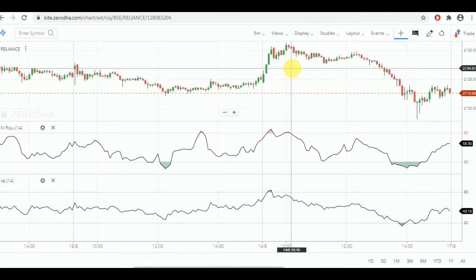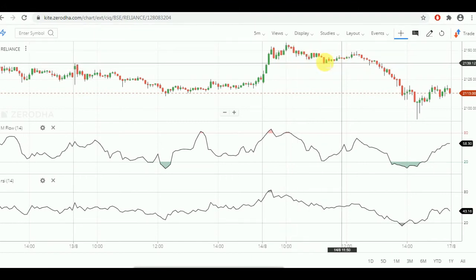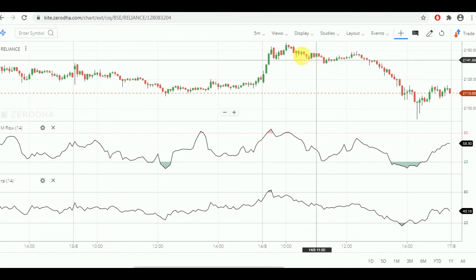But since many of the people holding the stock would not have sold their positions, since they would have got this in delivery, it is not moving drastically in the downward direction.